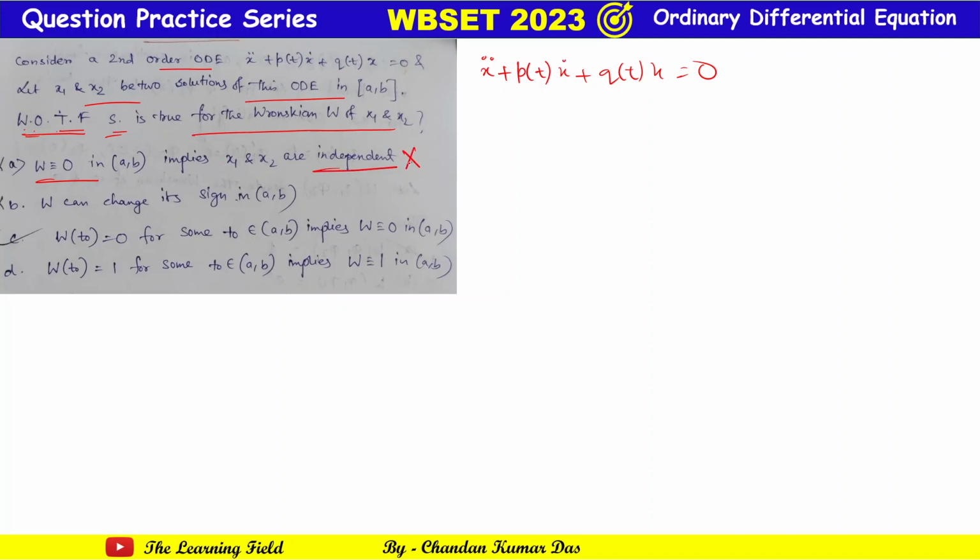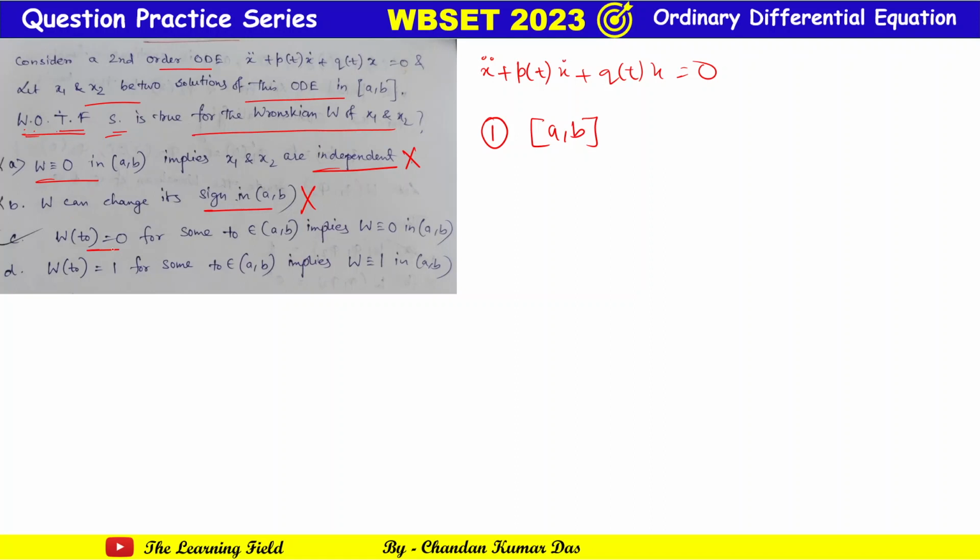No, we all know that Wronskian 0 means they are dependent. Option B: we can change the sign of the Wronskian in AB. No, this is also an important tip: the Wronskian keeps the same sign throughout the interval. Suppose W belongs to this interval, then W maintains its same sign in this interval. So W cannot change its sign.